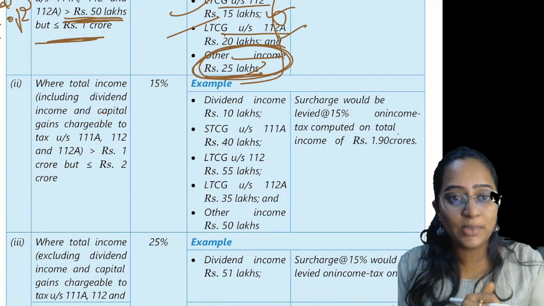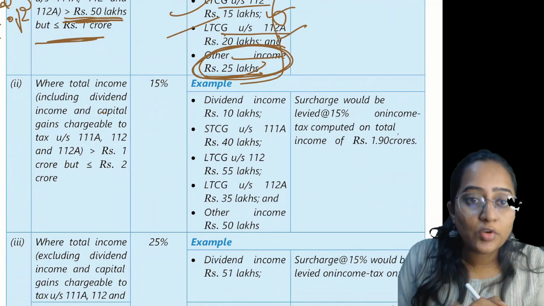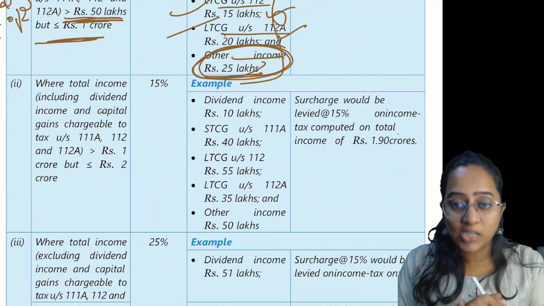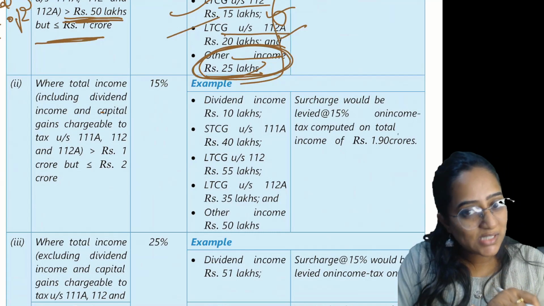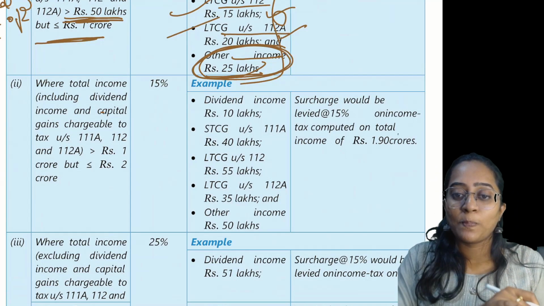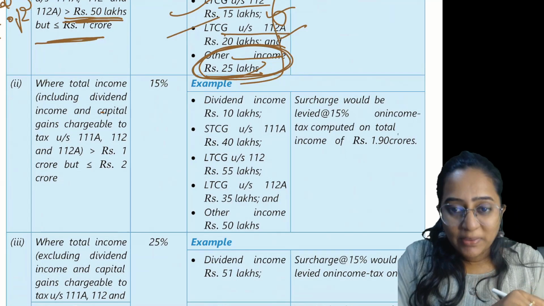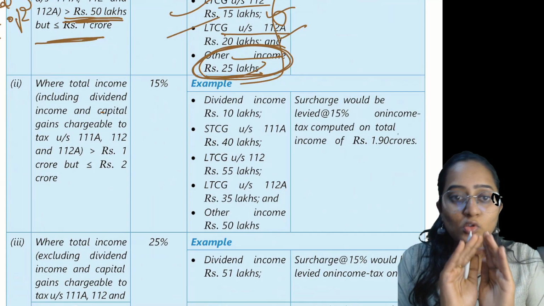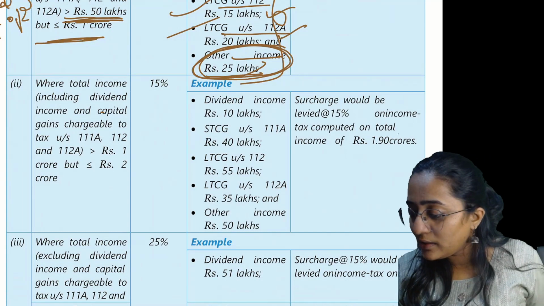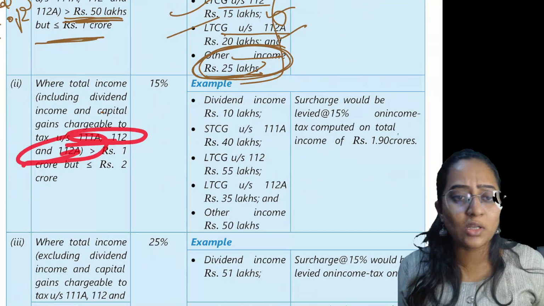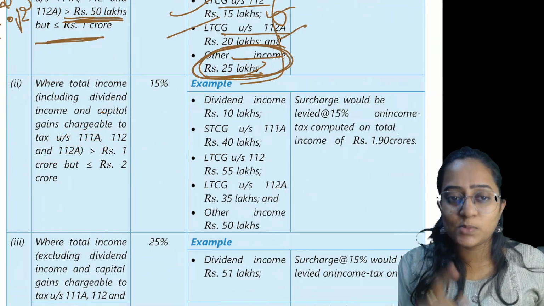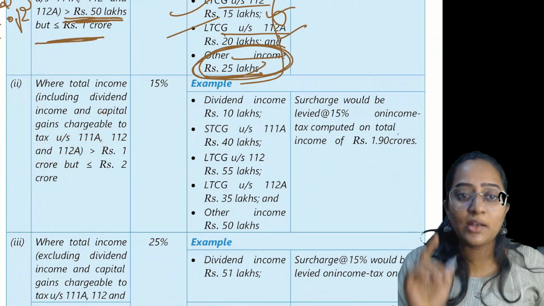Total income includes income from house property, income from salary, income from PGBP, capital gains, income from other sources, it includes all the income. Here they are telling you are going to include dividend income and also the short-term and the long-term capital gain with respect to 111A, 112 and 112A.